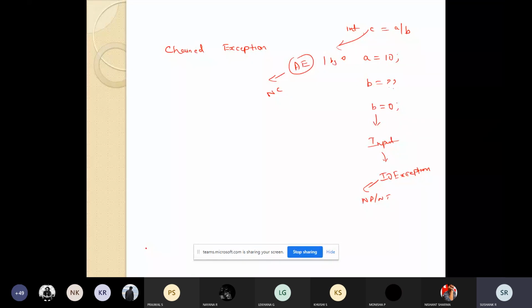I will write a function which will throw an arithmetic exception, because it will try to divide by 0. But because of some input error which happened, the value of the divisor was set improperly, because of which I got an arithmetic error. But the actual reason I got the arithmetic exception is the IO exception.